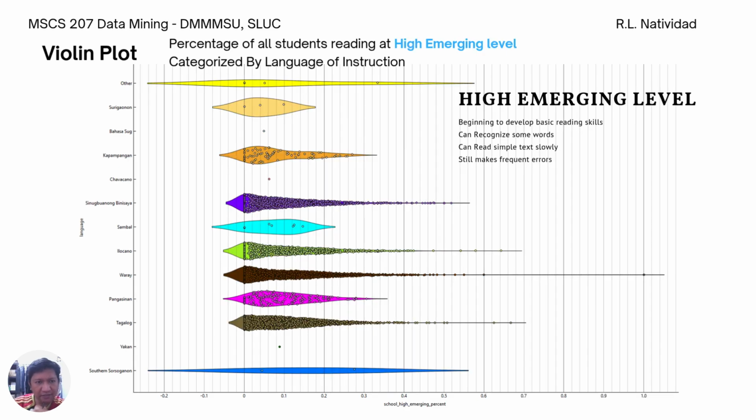And the high emerging level, so they are beginning to develop basic reading skills. They can recognize some words, can read simple text slowly, and they can still make mistakes or frequent errors. So the density on each of them increases, but it's below 30% on average, or perhaps below 20% on average.